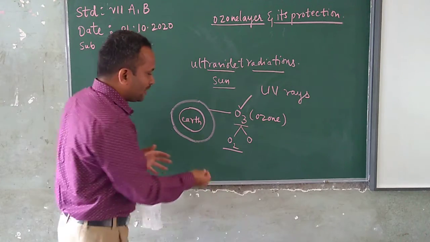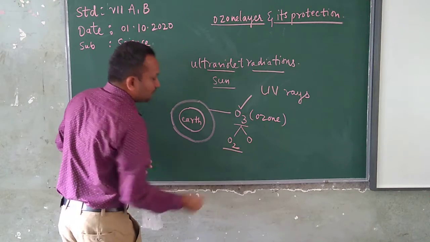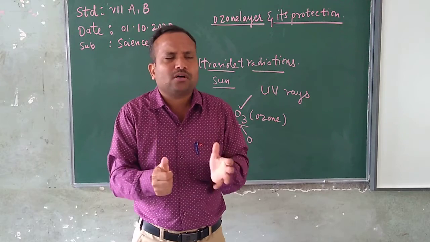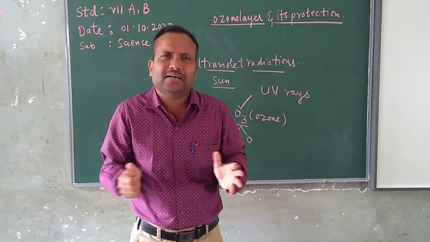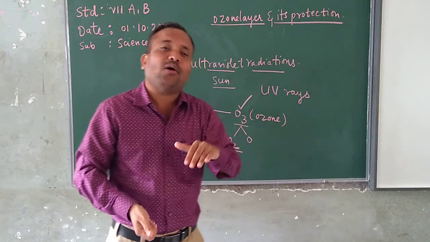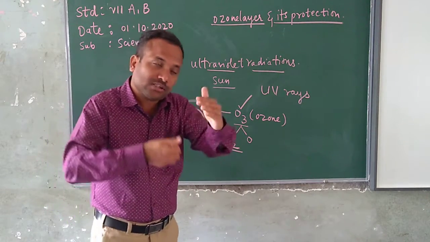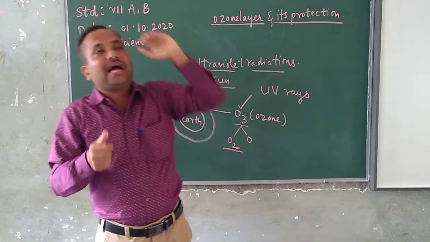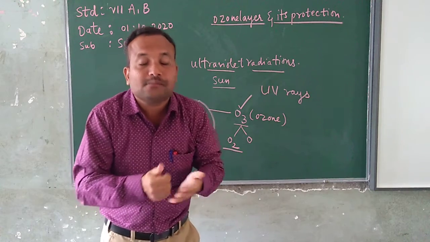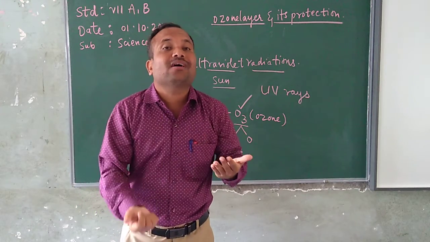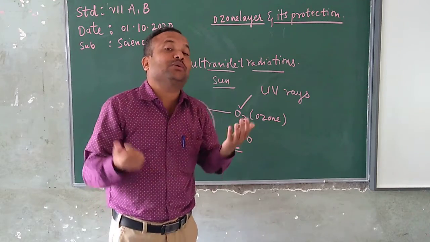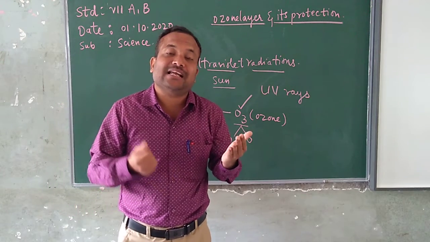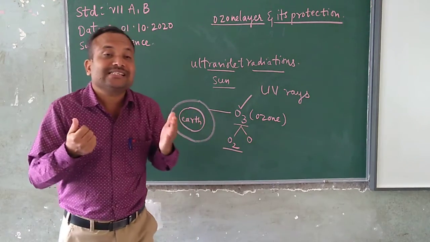When the content of oxygen, O2, becomes more in the atmosphere, it goes up to the atmosphere and joins the ozone layer, so that the ozone layer becomes still stronger. If it becomes stronger, it will protect the entire earth from the harmful, dangerous ultraviolet radiations coming from the sun.